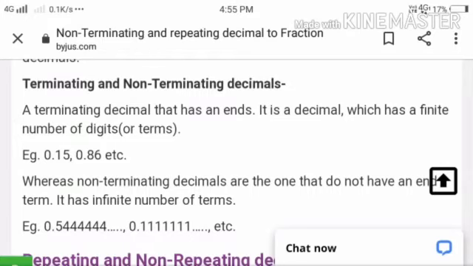A terminating decimal has an end, it is in decimal form. It has a finite number of digits in the decimal form. Non-terminating decimals have no end point. For example, 0.5444 bar, etc. These are non-terminating decimals.